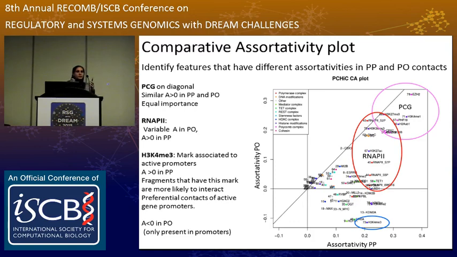And this means that when you have a pair of these fragments, one will have the feature and the other one will almost always not have it. It's a negative correlation. So we see, for example, H3K4me1 in this category, and this makes total sense because in the promoter-promoter fragment contact, you imagine that these are two promoters. They are likely to be enriched for this mark, which is typically a promoter mark. But when you look at a promoter with another end element, you do not expect a promoter mark in the other end, and this is why you have negative values.